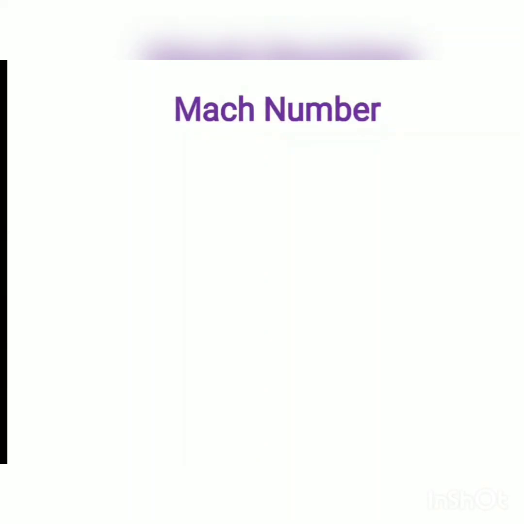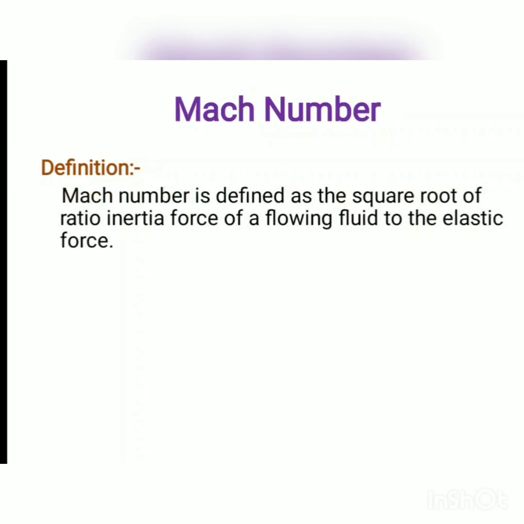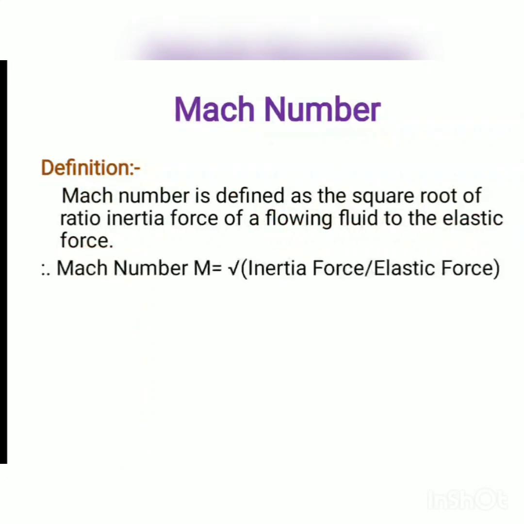Now we will see Mach number. Definition of Mach number: it is defined as the square root of the ratio of inertia force of a flowing fluid to elastic force. Here it can be written as M is equal to under root of inertia force divided by elastic force. What is Mach number? It is the square root of the ratio of inertia force of flowing fluid to elastic force.